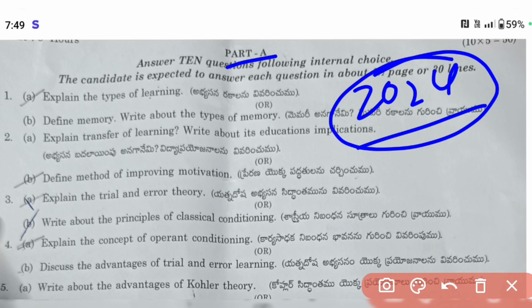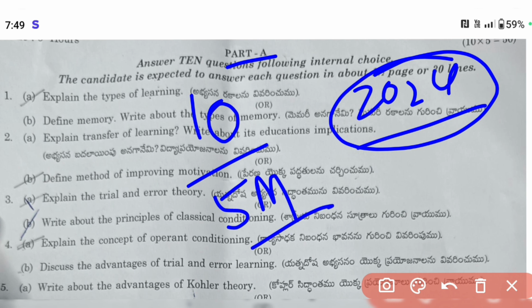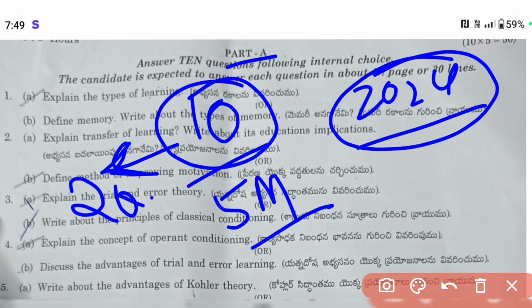In part A you need to write 10 questions for 5 marks each. They will give you an option also. In a question number you will get 2 questions, and you need to write at least one. One question is compulsory, and the second one is optional. You will choose one question to write, and you will get 5 marks for that. Like that, in part A there are a total of 10 questions.